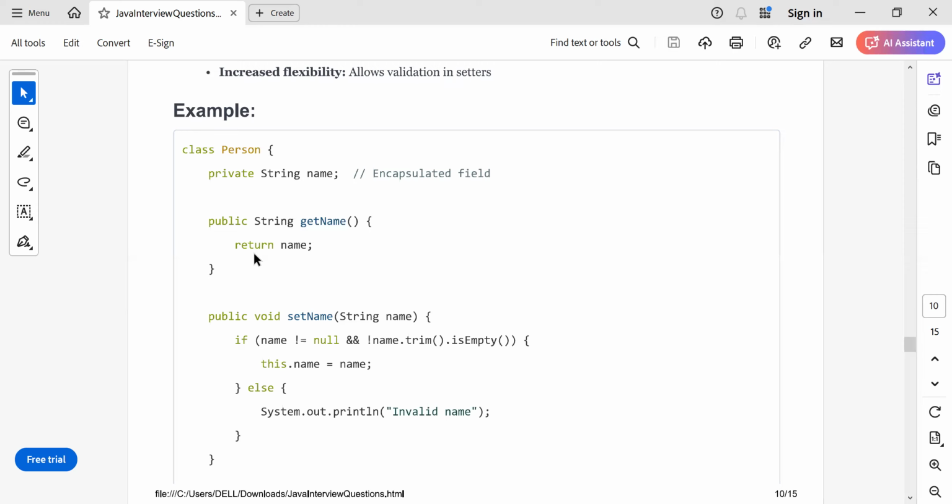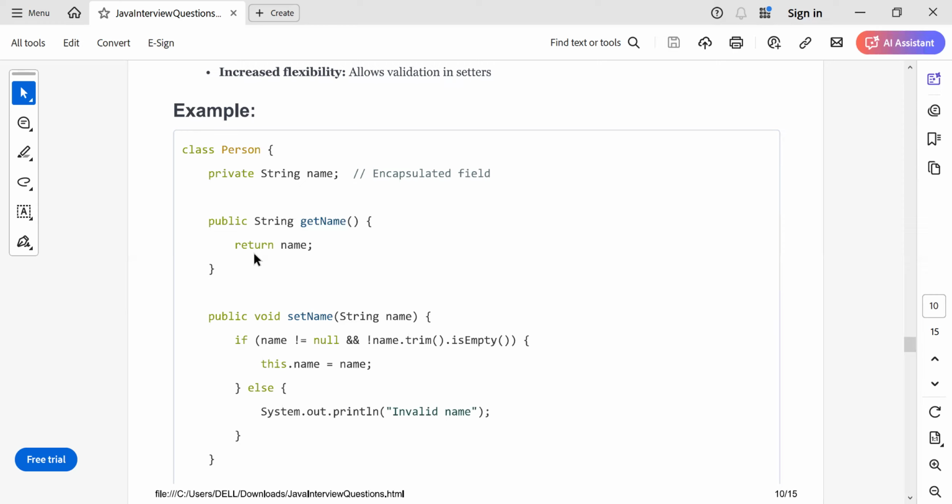Encapsulation is where you combine your data and your methods into a single unit known as a class, and this procedure is known as encapsulation.